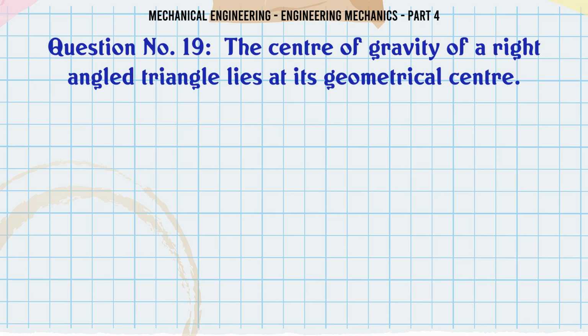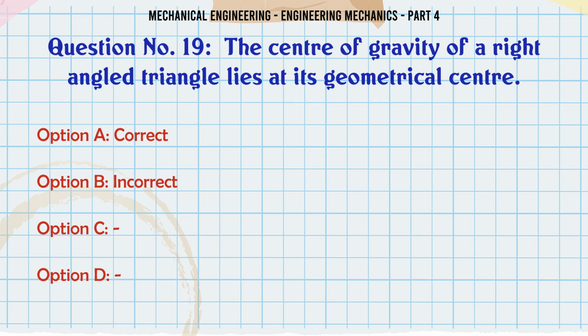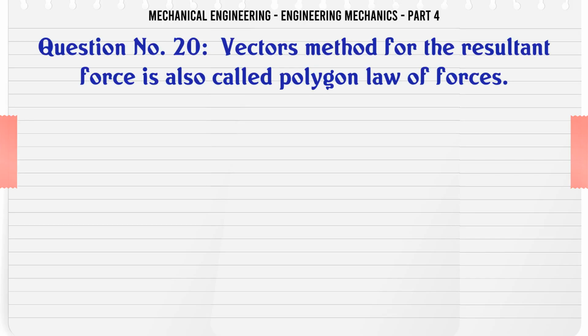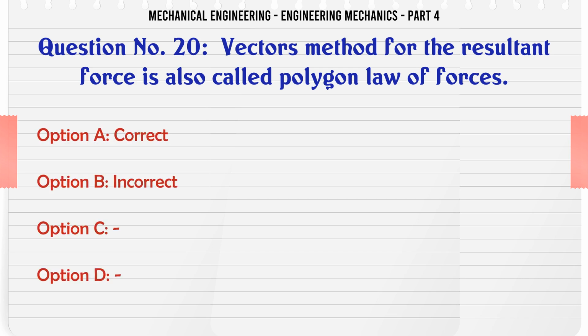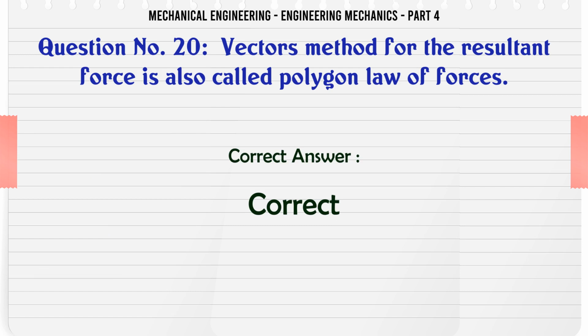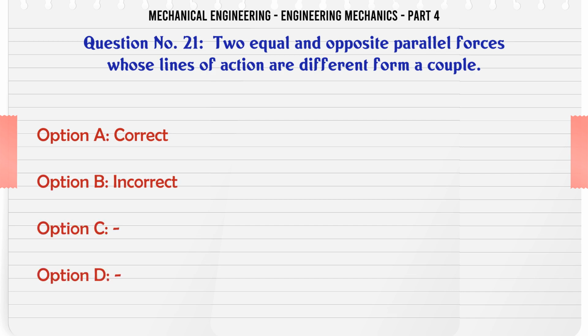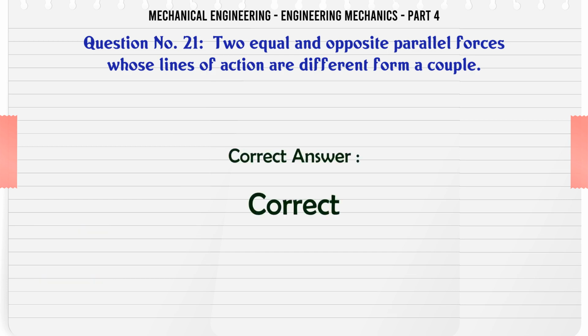The center of gravity of a right-angled triangle lies at its geometrical center. A. Correct, B. Incorrect. The correct answer is incorrect. The vector method for the resultant force is also called the polygon law of forces. A. Correct, B. Incorrect. The correct answer is correct. Two equal and opposite parallel forces whose lines of action are different form a couple. A. Correct, B. Incorrect. The correct answer is correct.